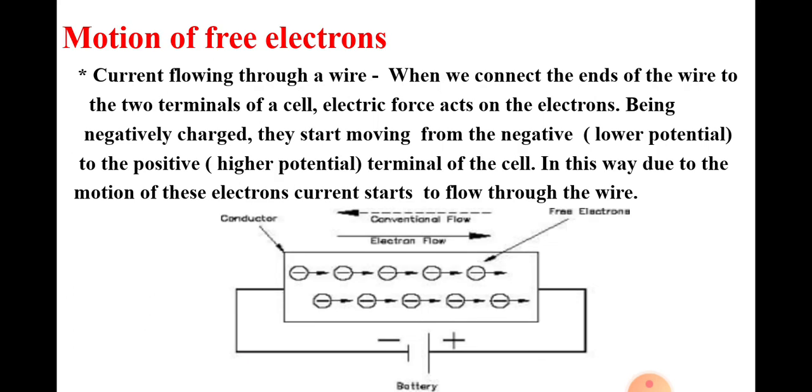Motion of free electrons. Current flowing through a wire. When we connect the ends of a wire to the two terminals of a cell, electric force acts on the electrons. Being negatively charged, they start moving from the negative, that is lower potential, to the positive, that is higher potential terminal of the cell. In this way, due to the motion of these electrons, current starts to flow through the wire.